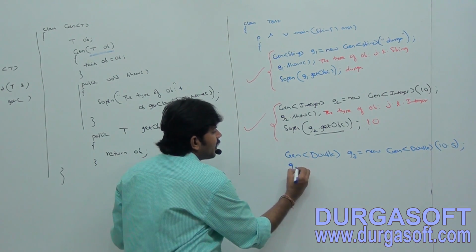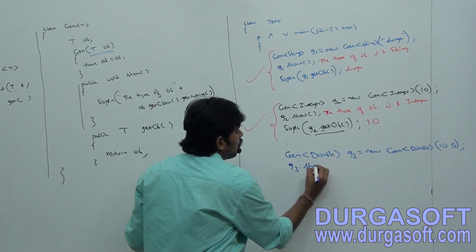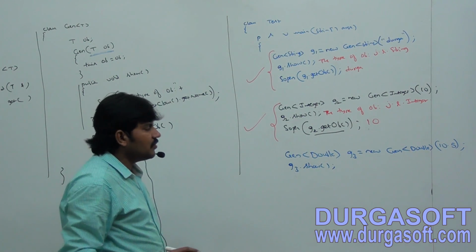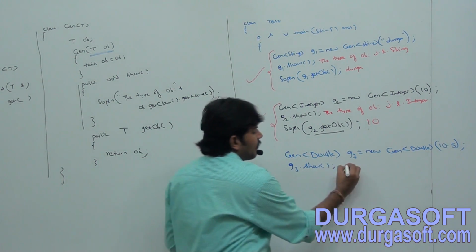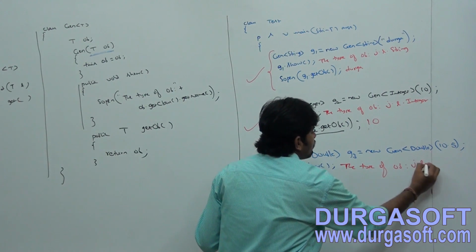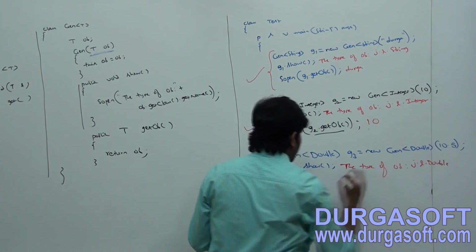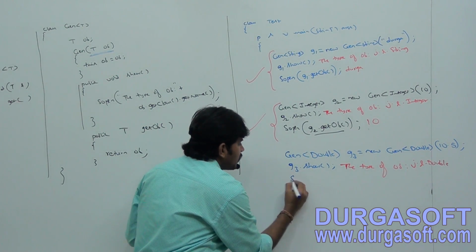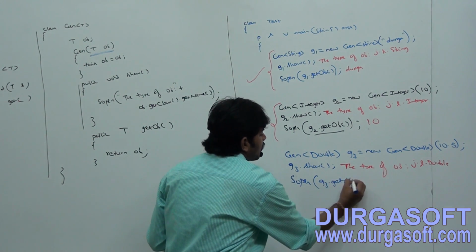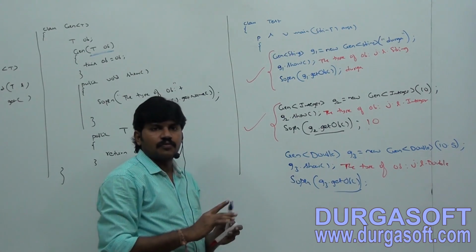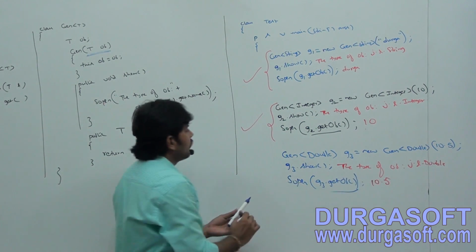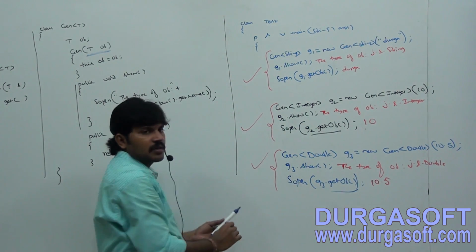So g3.show method. Can you tell what is the answer now? What is the type of OB? Java.lang.Double. Next, System.out.println(g3.getOb()). What is the answer by default? It is nothing but 10.5. I hope it is clear for all of you.